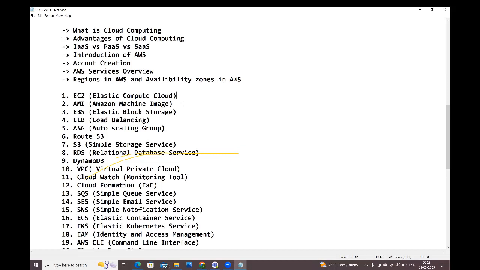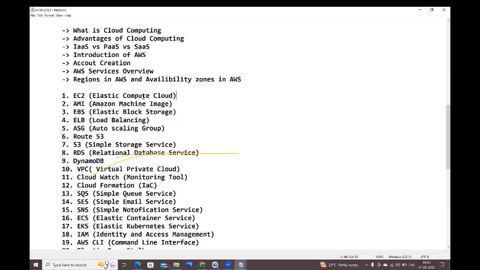What is the root volume? When you create the virtual machine, along with that virtual machine, you will get some volume that is called the root volume. For Linux machines, you get an 8 GB root volume. For Windows machines, you get 30 GB, guys. But it is not recommended to store data inside the root volume. Why? When you terminate the EC2 instance, the root volume will also be terminated. You can't detach that root volume from the EC2 instance. Automatically, it will be deleted along with the virtual machine.